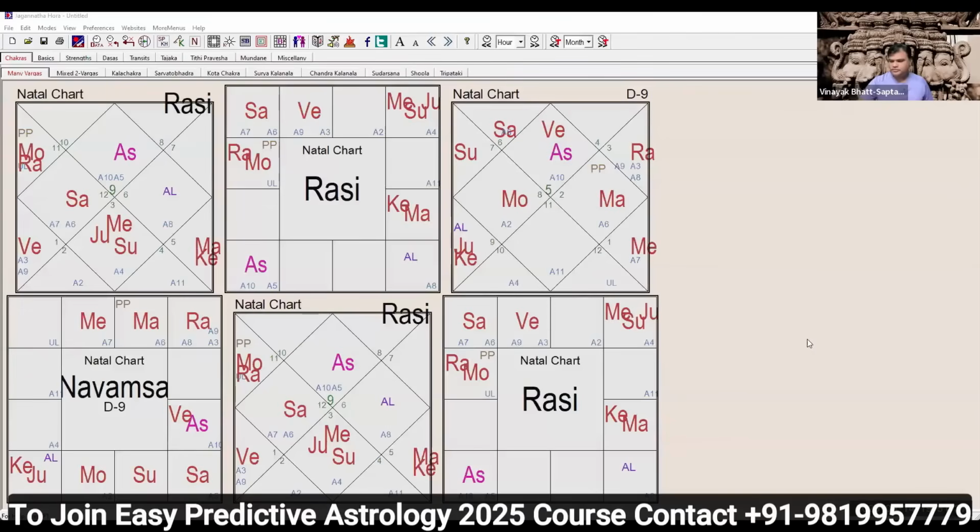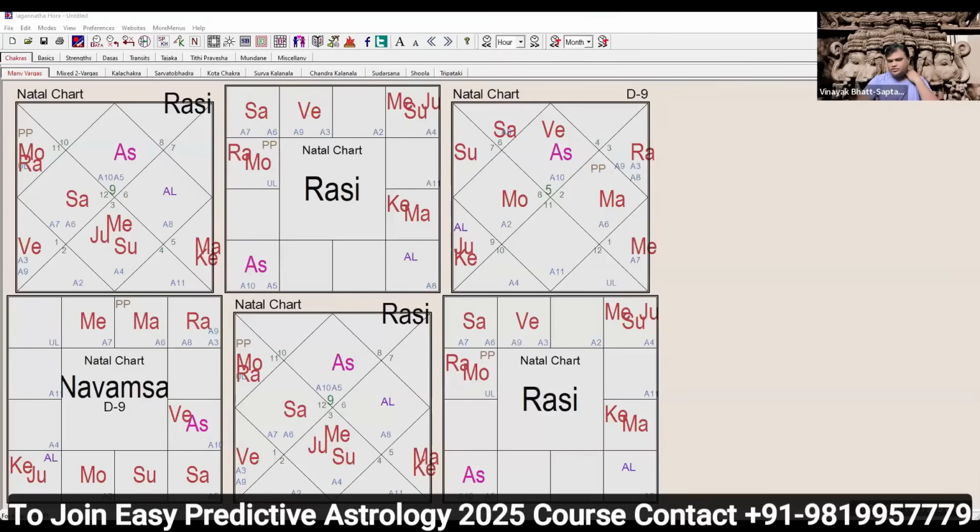We have 10 minutes left, so let me explain this chart quickly. Can you see this chart? Is it visible to everybody? So this chart has Sagittarius Lagna, Dhanu Lagna. For Dhanu Lagna, we need to first fix the Badak. Dhanu Lagna is what? Dual sign.